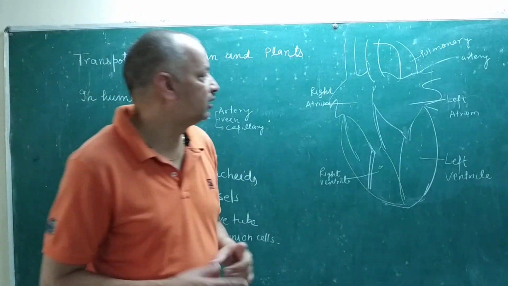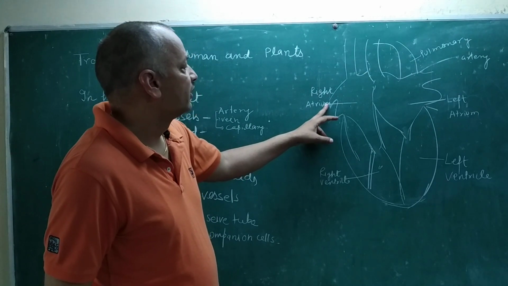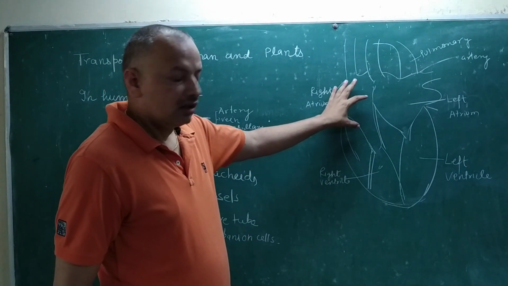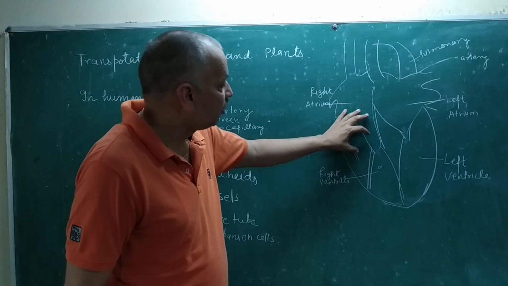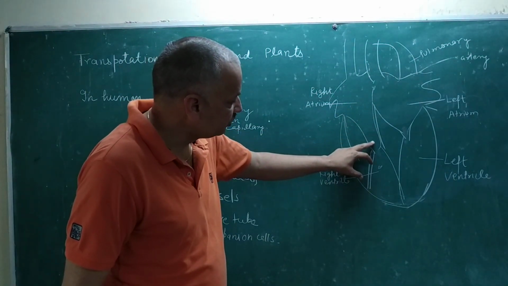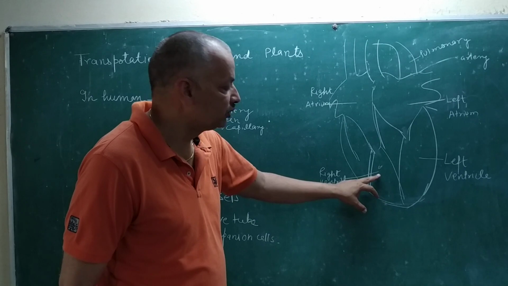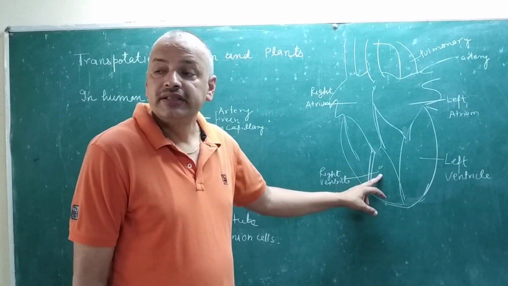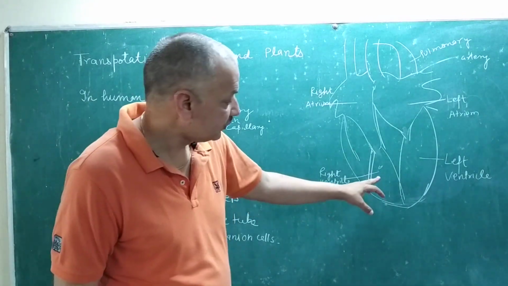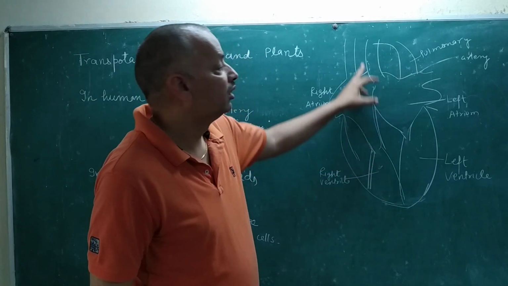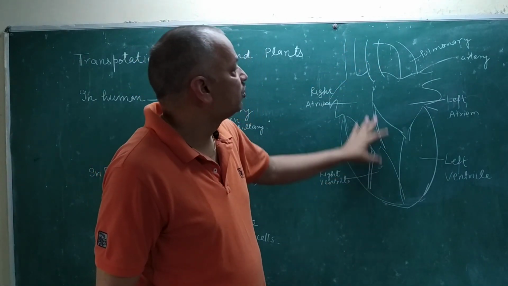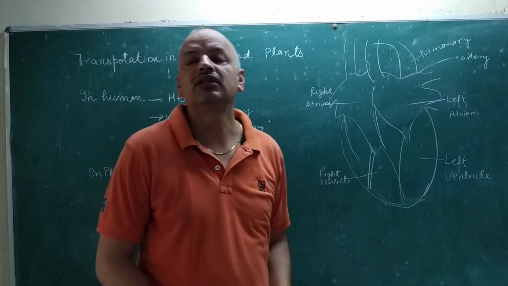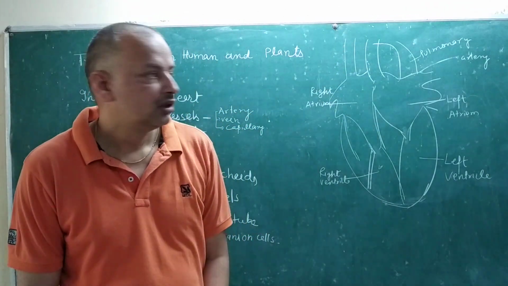In the same manner, the right atrium relaxes to receive the blood, and when it contracts it transfers the blood to the lower section of the heart, the right ventricle, which is connected to the lungs to transfer deoxygenated blood.